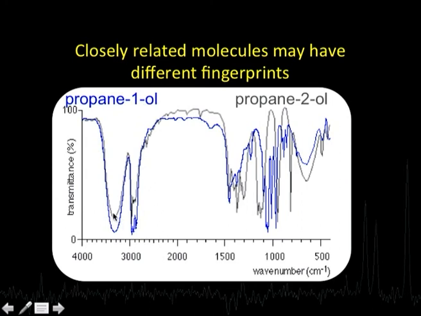So, this is the alcohol part, and this is the part because of the aliphatic part of the molecule, the CH stretching and so on. They will remain the same whether it is 1-propanol or 2-propanol; they will be similar, as we can see here. But in the fingerprint region, we find that the two molecules are quite different from each other. So, this can be used to identify whether the two are identical or not. Okay.